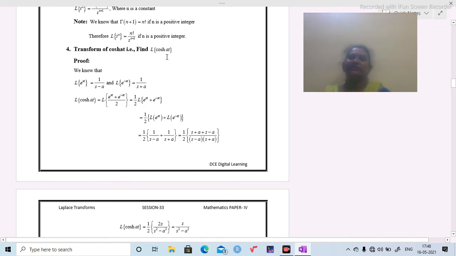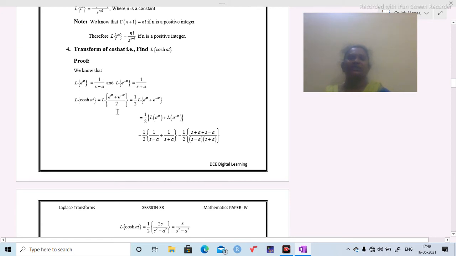Here we need three formulas. First one is the Laplace transform of e power at, that is 1 by s minus a, and the Laplace transform of e power minus at is 1 by s plus a, and also cosh at value is e power at plus e power minus at by 2. That means the Laplace transform of cosh at equals the Laplace transform of e power at plus e power minus at by 2. Here 1 by 2 is constant.